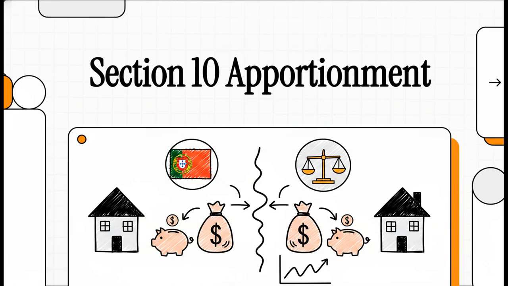So if you're gearing up for your CA, CS, or BCom exams, or honestly, even if you're just dipping your toes into income tax for the very first time, you are in exactly the right place. Today, we're doing a deep dive into an absolutely crucial, highly testable explainer. We're going to master Section 10, which handles the totally unique apportionment rules for spouses governed by the Portuguese Civil Code. Now listen up, because examiners literally love this topic.